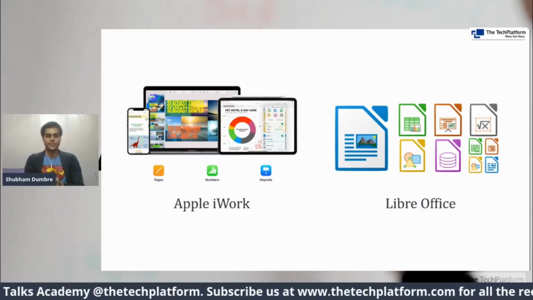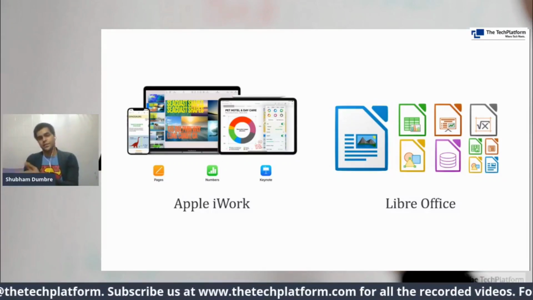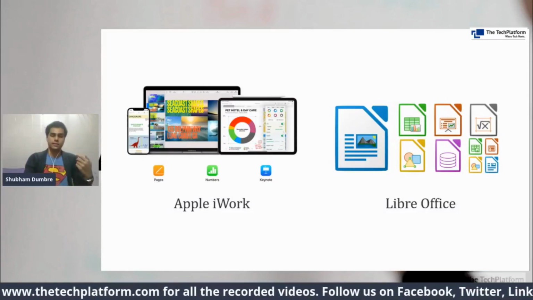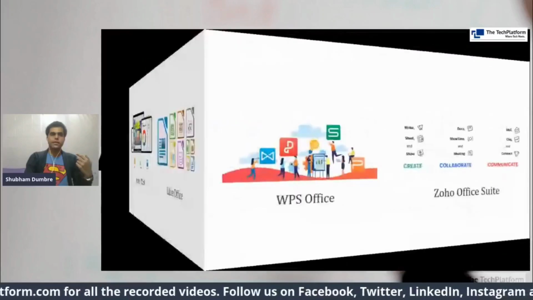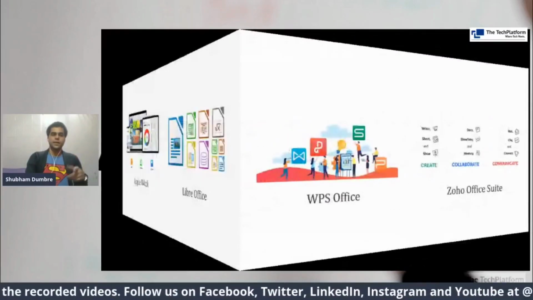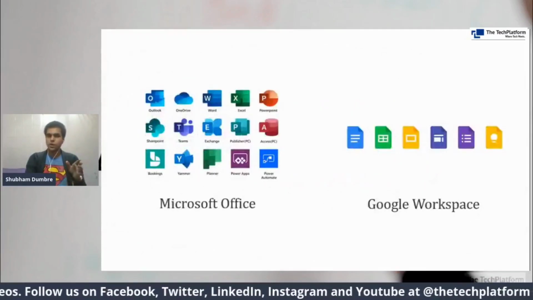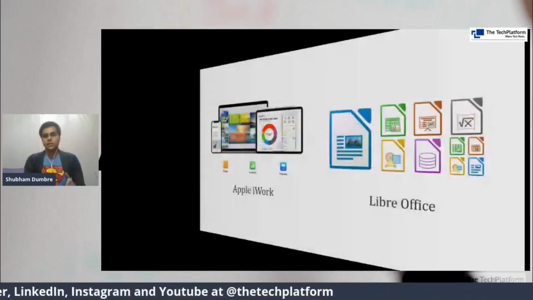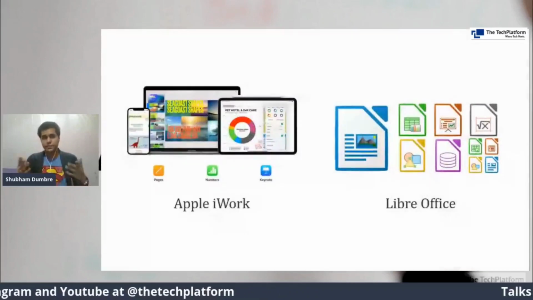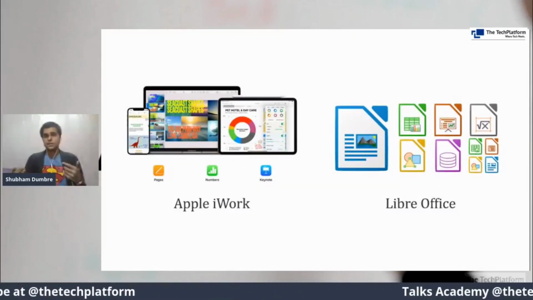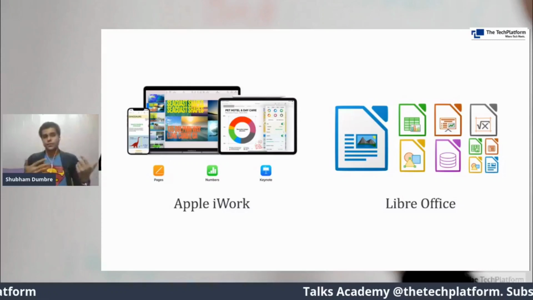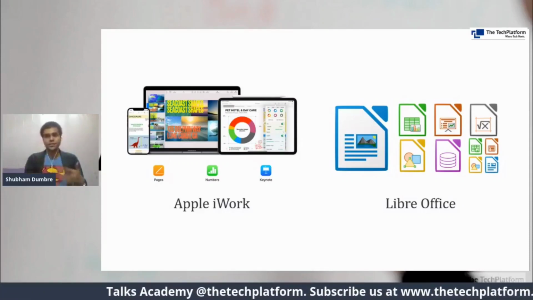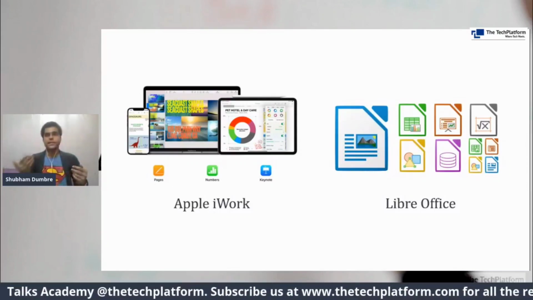Now come to LibreOffice. LibreOffice is a free one. The discussions that we had till now were all about the three major players in the game, that is Apple iWork, Microsoft Office, and Google Workspace. All of these have free and paid tiers, but LibreOffice is a completely free office. It's a very good alternative. It also has similar functionalities, just like Microsoft Office and all. It's an open source office, of course, so there can be different modifications and app releases frequently.